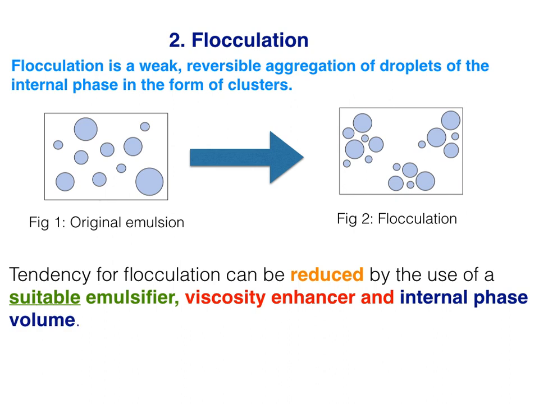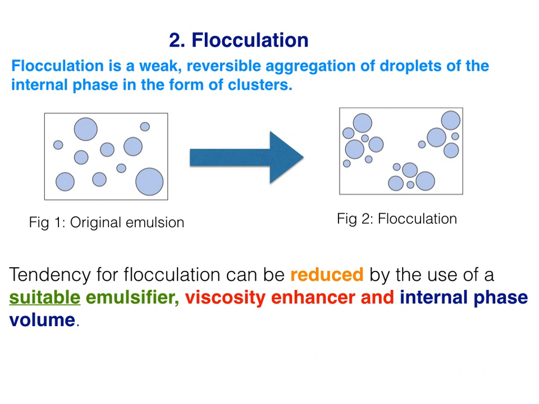So the tendency for flocculation can be reduced by the use of a suitable emulsifier. So which will be a suitable emulsifier? One which can exert appropriate repulsive forces tending to keep globules apart.